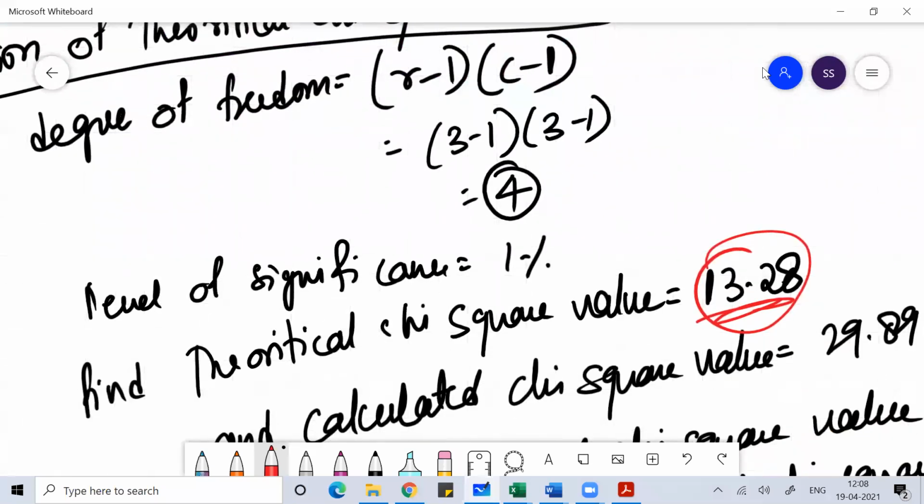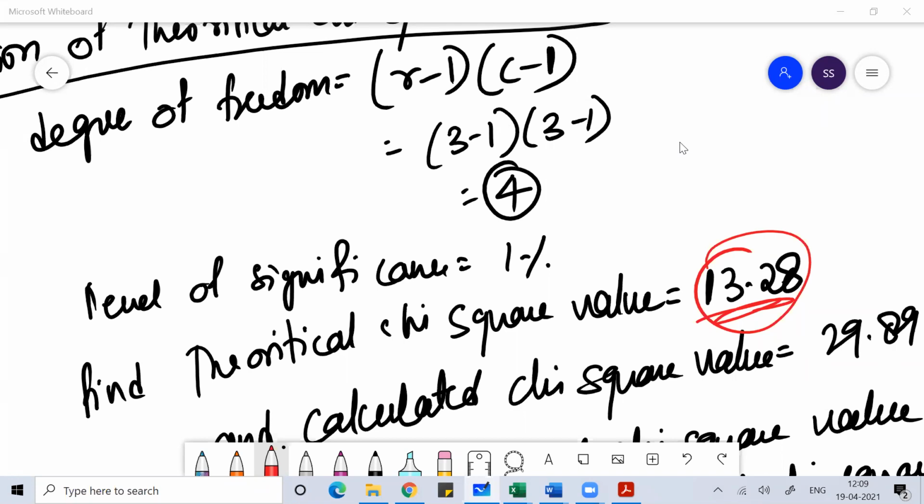So always remember that when you are doing a test of hypothesis, you are validating the data that is given to you against the theoretical value. So the value we get here, 29.89, should be less than the theoretical value. If the calculated value is more than the theoretical value, then you will reject the null hypothesis.